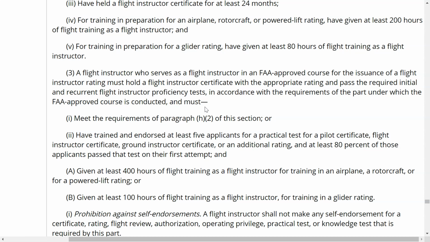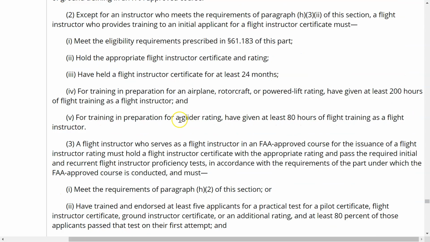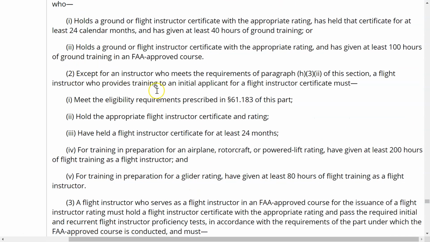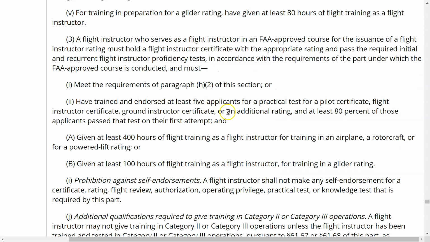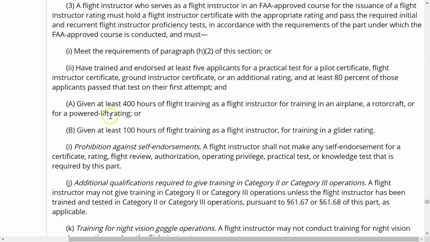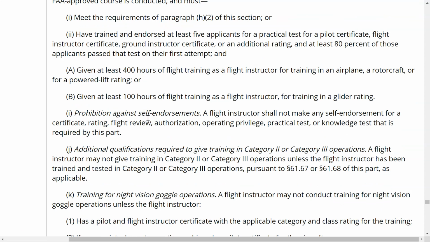And must meet the requirements of paragraph H2 of this section, which if we go back up, there's H2, or have trained and endorsed at least 5 applicants for a practical test for a pilot certificate, flight instructor certificate, ground instructor certificate, or an additional rating, and at least 80% of those have passed on their first attempt, and given at least 400 hours of flight training as a flight instructor training in an airplane, rotorcraft, or powered lift, or given at least 100 hours of flight training as a flight instructor for training in a glider, which doesn't apply to us.